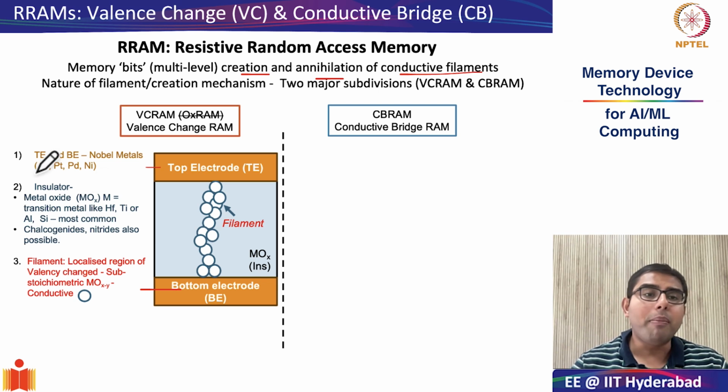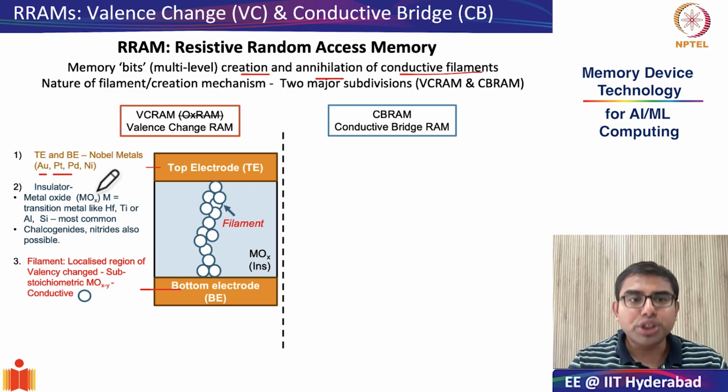Some of the common noble materials used for making VCRAM's top and bottom electrodes are gold, platinum, palladium, and also nickel. What is the insulating material? The insulating material is generally a metal oxide of the form MOx, where M most of the time is a transition metal like hafnia, titania, tantalum, and so on.